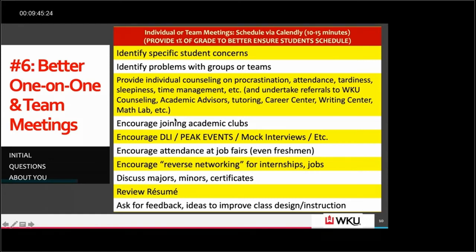Very important. A lot of students, especially freshmen, do not join as many clubs as they should. We should actually be having all students try to join two or three clubs or organizations.